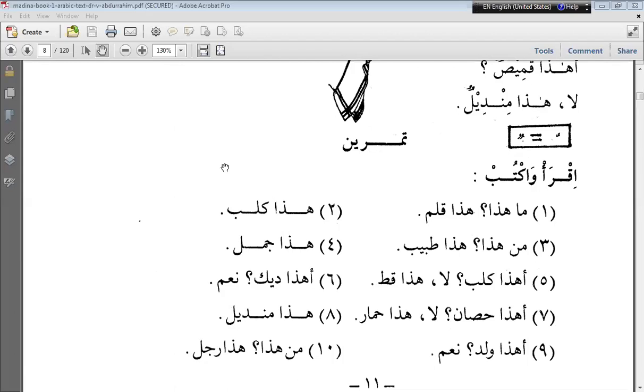Man haza tabibun. Can you translate? What is this? Who is this? This is a doctor. Correct, very good. Your translation is good, but your pronunciation of Arabic is a little poor. Okay, next, who is able to read the fourth one?